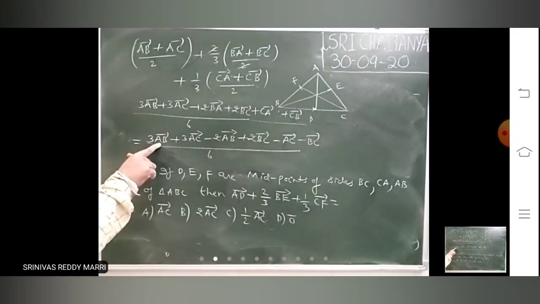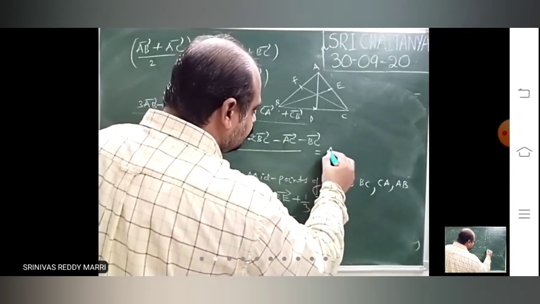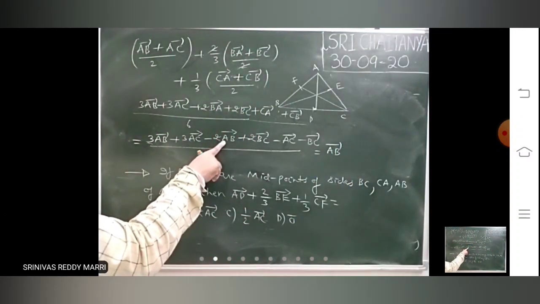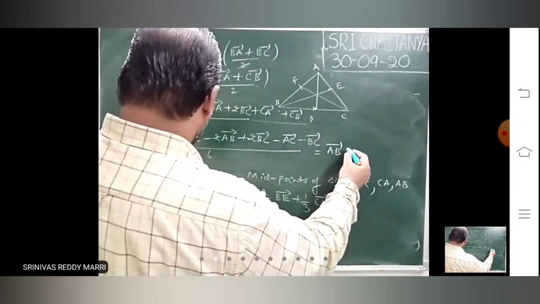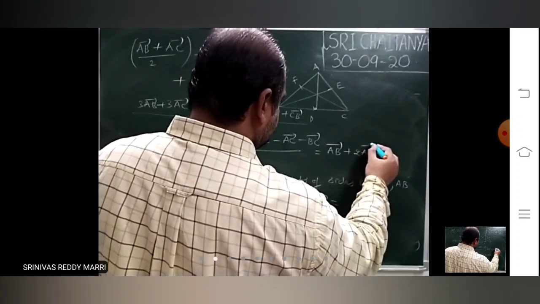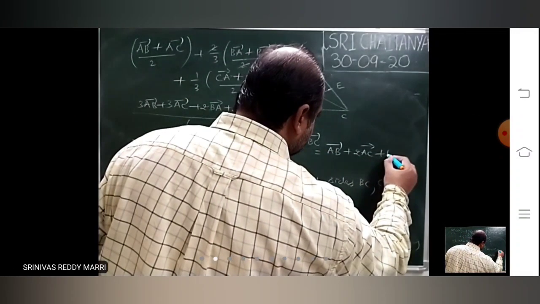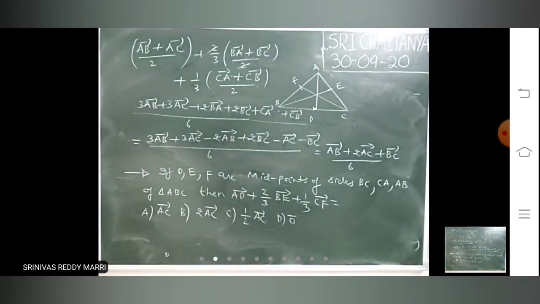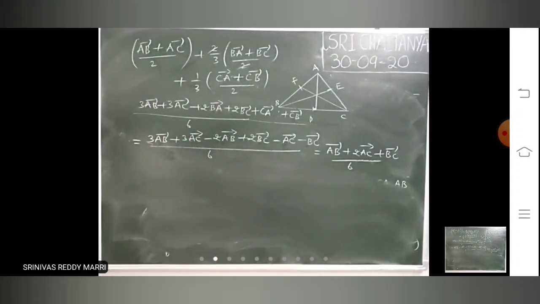Now 3AB bar minus 2AB bar, that is AB bar. 3AC bar minus AC bar, that means 2AC bar. 2BC bar minus BC bar, by 6. Now look at, the first one is AB bar, the last one is BC bar.